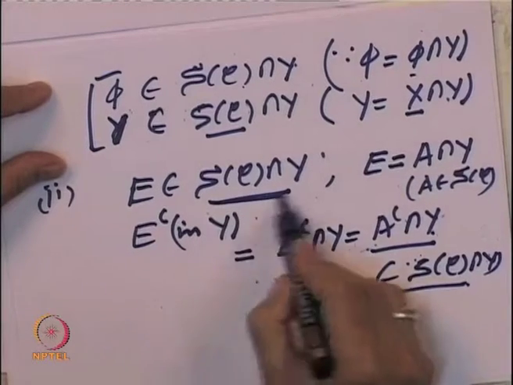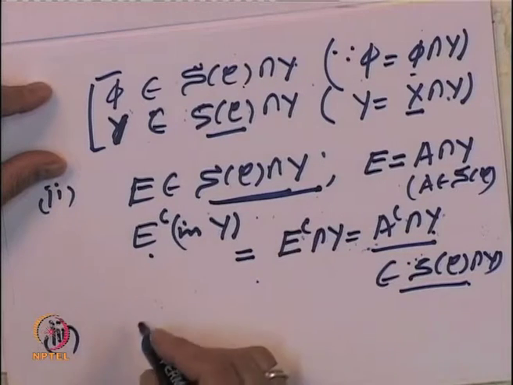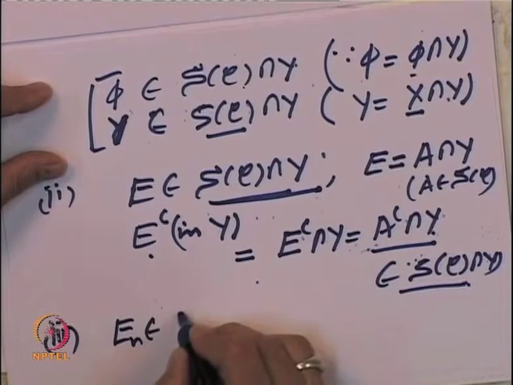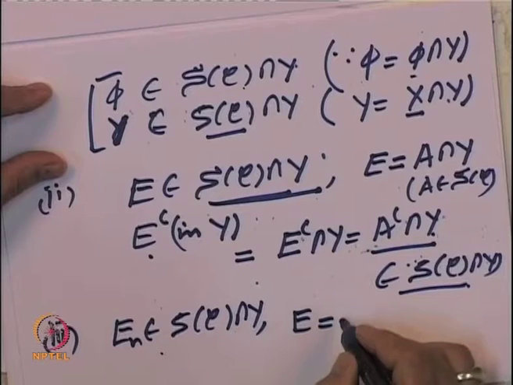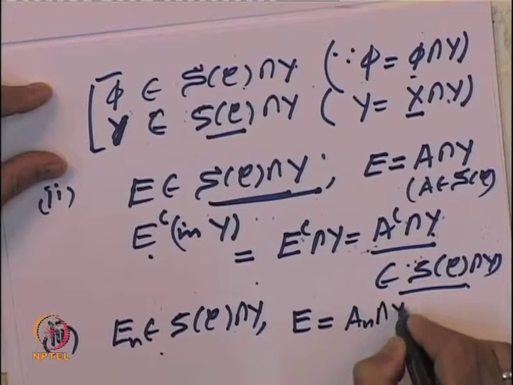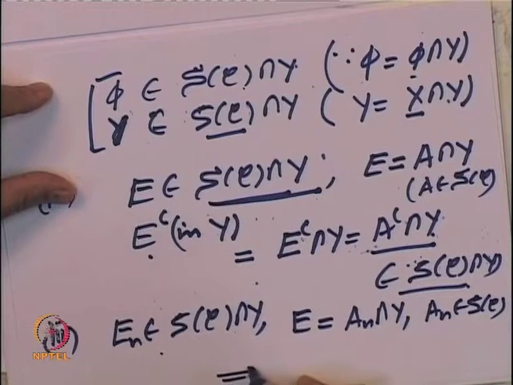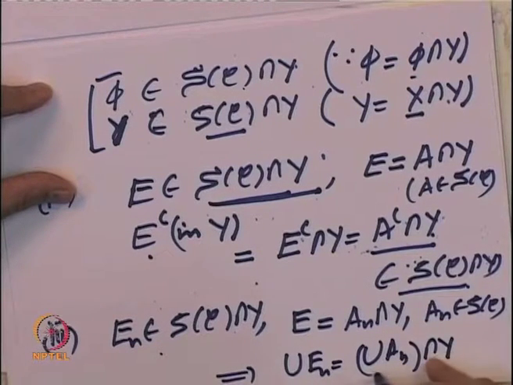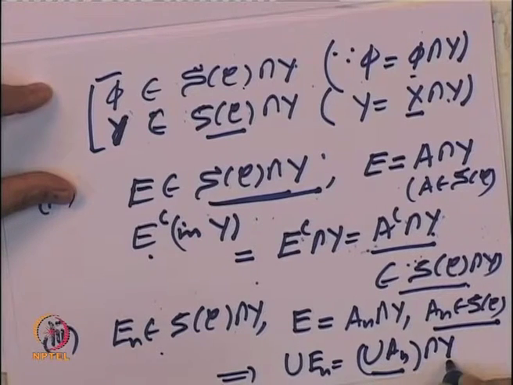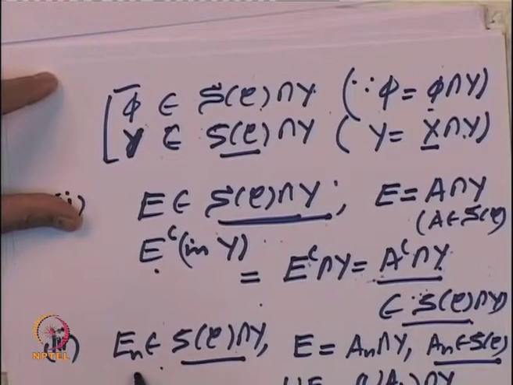So, this collection S of C intersection Y is closed under complements, and finally, let us show it is closed under countable unions. So, if E n's belong to S of C intersection Y, then each E n will be some A n intersection Y, where A n's belong to S of C. So, that will imply the union of E n's is the union of A n's intersection Y, and the union of A n's belongs to S of C. So, the union also is an element of this collection.